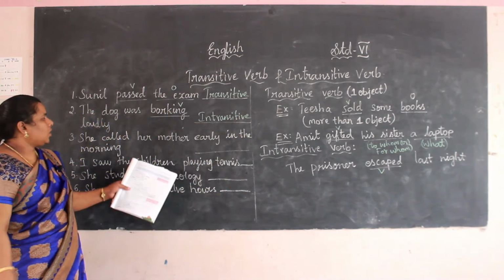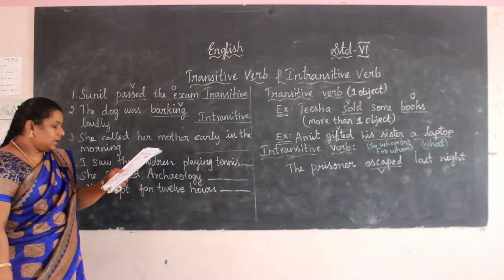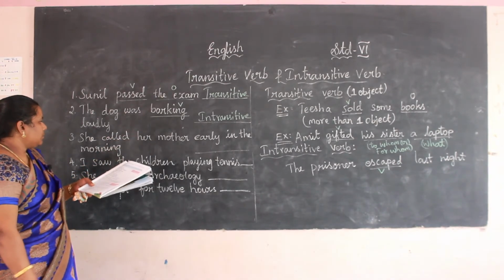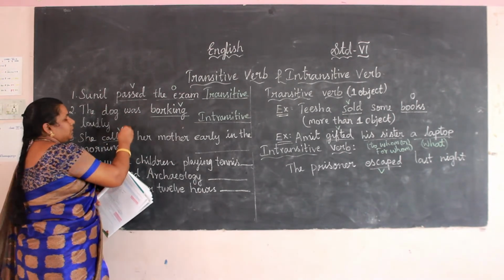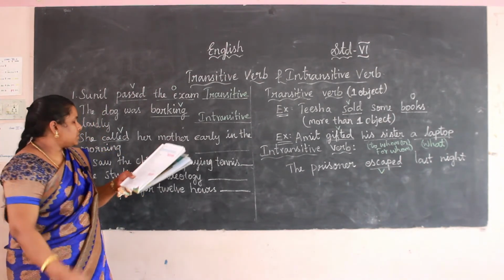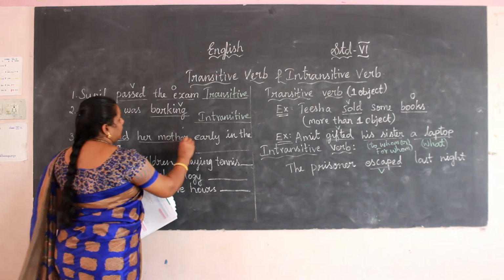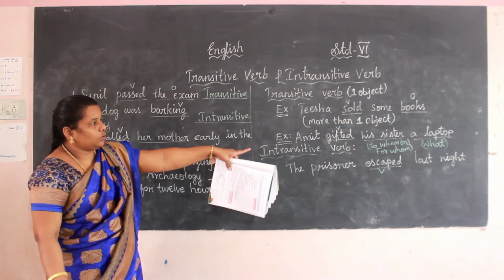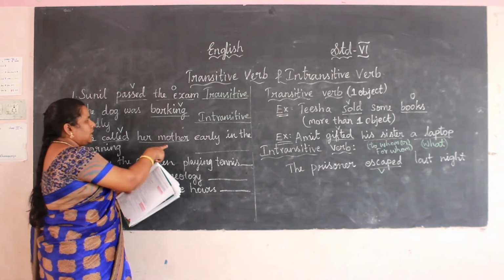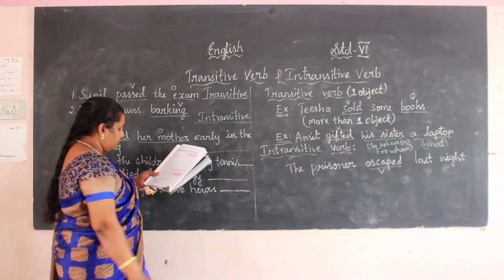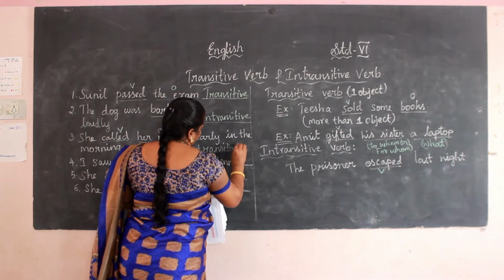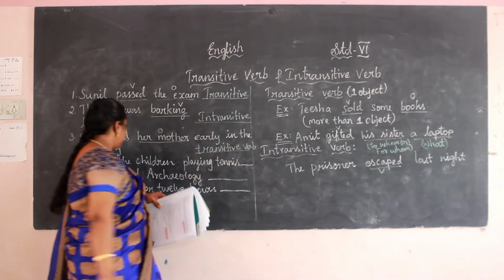Next one. She called her mother early in the morning. Which is the verb here? Yes, called is the verb, right? Called, verb means it is action. Next, the object. What is the object here? Her mother. To whom or for whom? Yes, it is the object. So here the verb is here, the object is here. So what verb is it? Transitive verb.